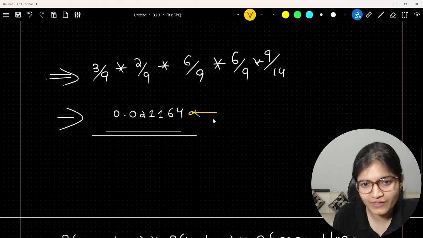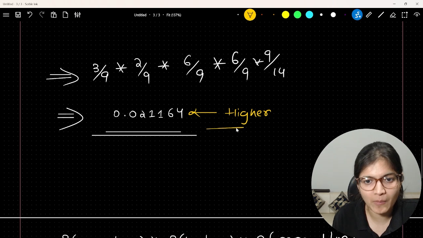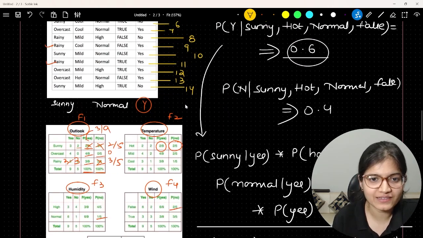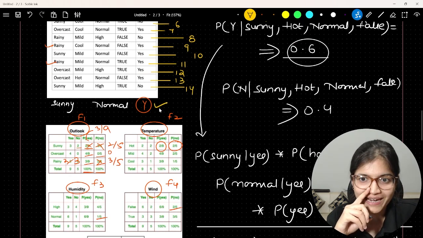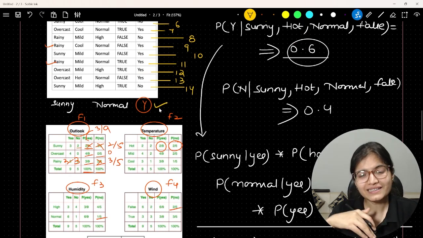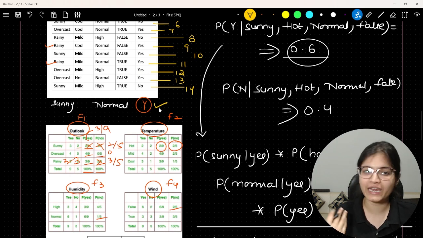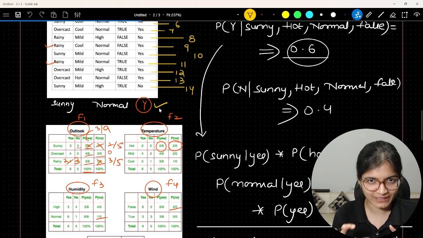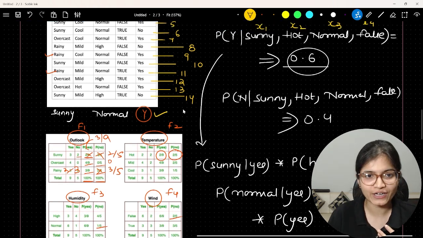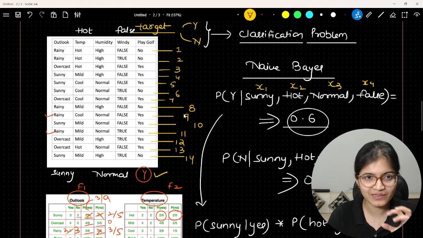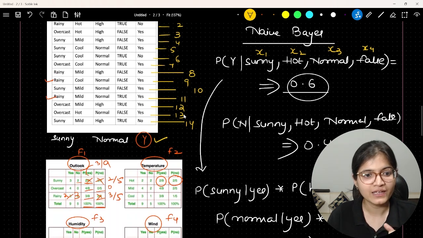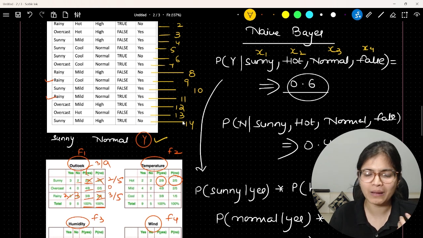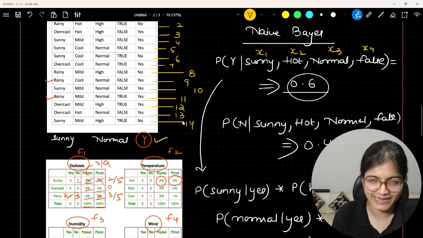I'm getting the probability of yes quite a bit higher compared to the probability of no, given the 4 input features that we have. So as per naive Bayes, this will give me the prediction as yes only, and it won't give the prediction as no. This is the overall internal working of how the naive Bayes classifier works. Again, let me give you a brief overview of whatever we have covered. We have first of all developed 4 tables for the 4 given input features that we have. We have specified them in terms of categories, and we try to evaluate the probability of yes and no given the input features that we have.